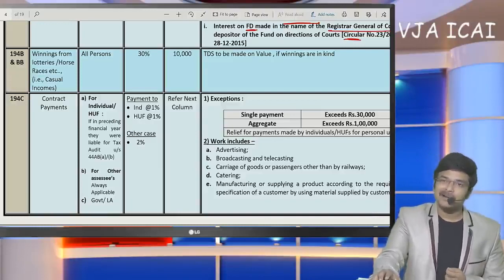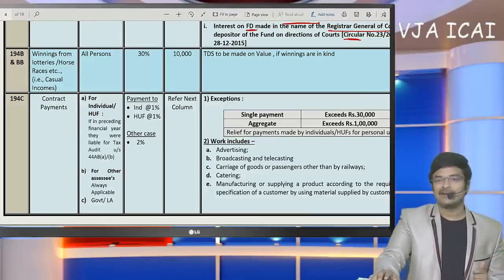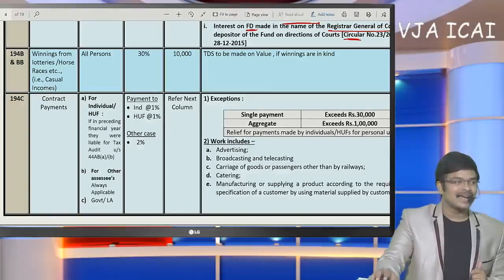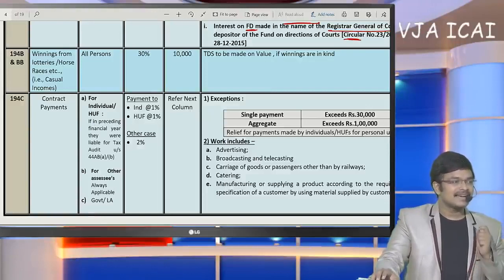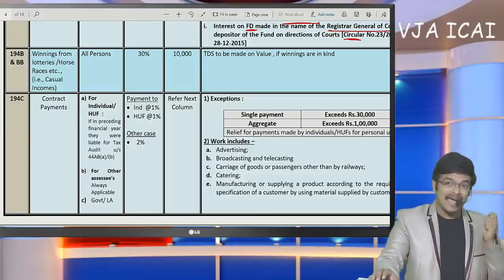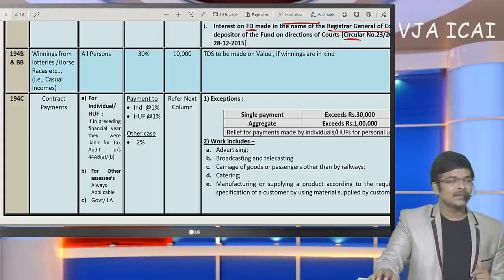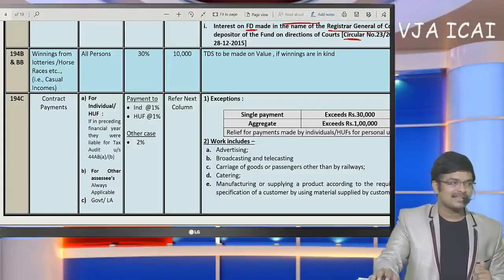Sections 194H, I, J, A and C are applicable only when in the last year he was liable for tax audit; only then in the current year will the provisions of TDS get attracted. So in continuation of my discussion, here are certain queries which were raised as of now, because unless these queries are solved, further sections cannot be understood. So first let me solve the queries that were raised here.